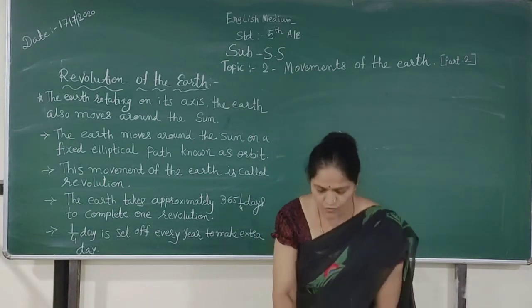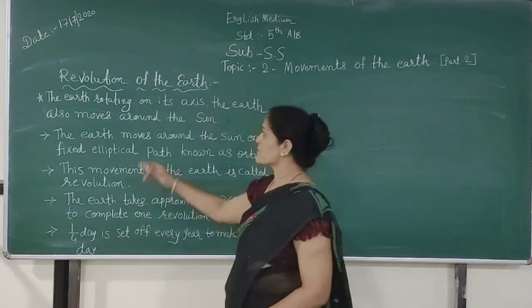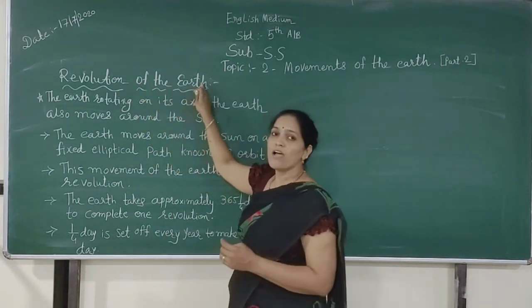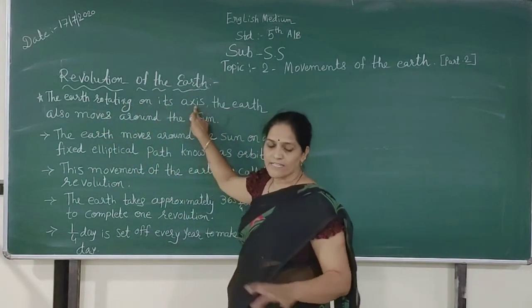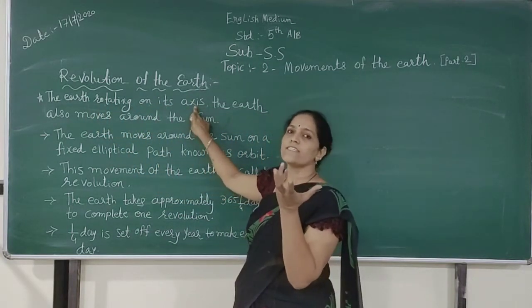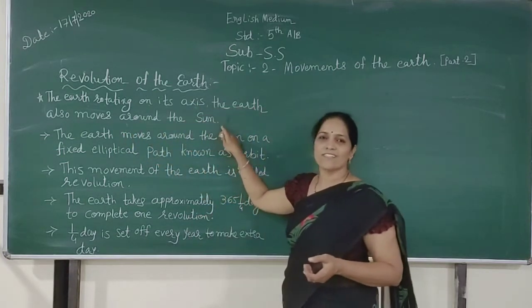And revolution, what is the meaning of revolution? Now let me explain it. The earth rotates on its axis, and the earth also moves around the sun. Here is the sun.